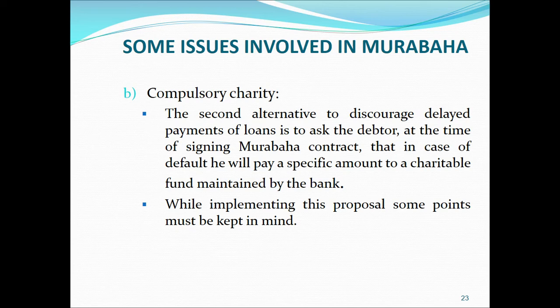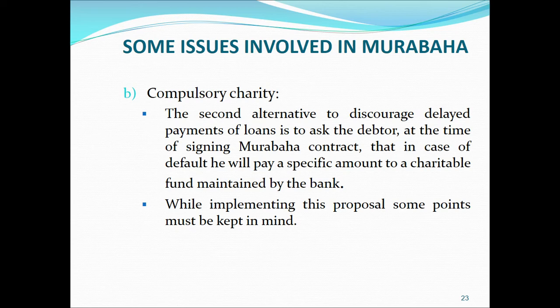The second alternative to discourage delayed payments of loans, or in this case the price of the Murabaha, is this: at the time of the contract, it can be decided that if the client fails to make payment on the due date, he will be liable to make a certain contribution towards a charity.